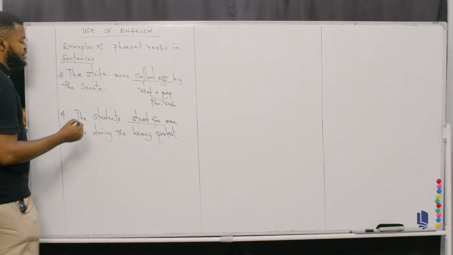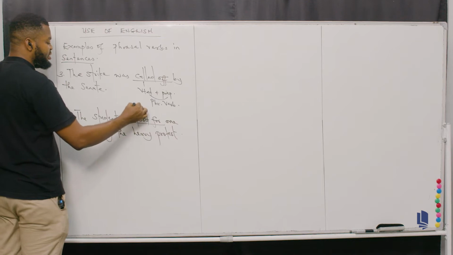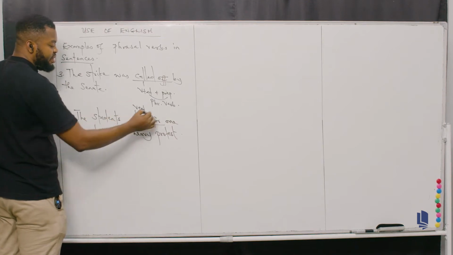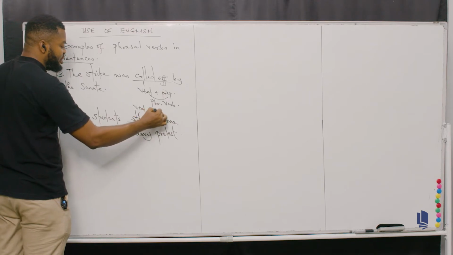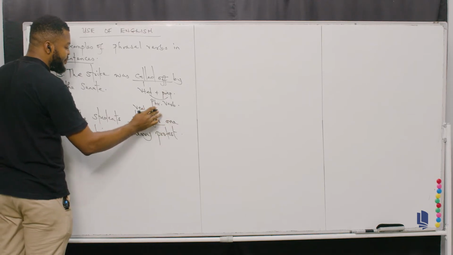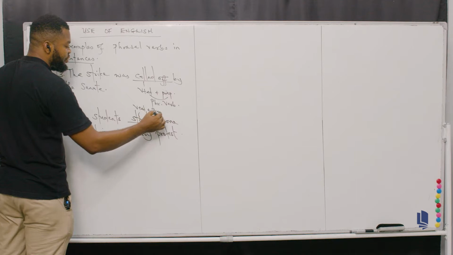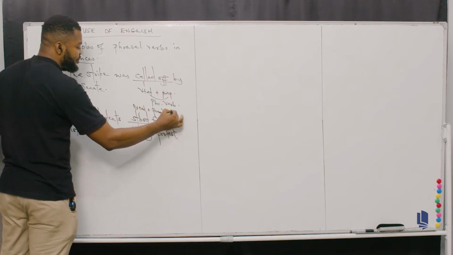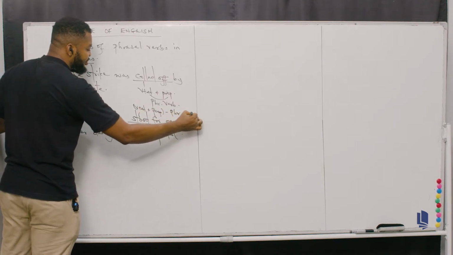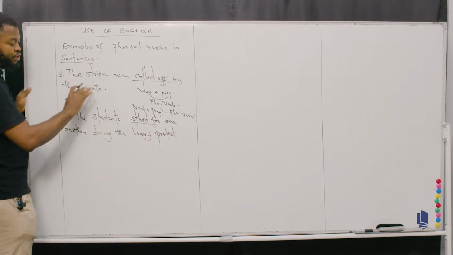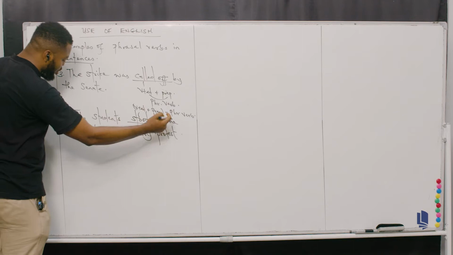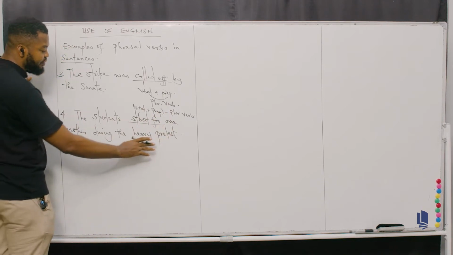So here, what you have, stood for, is also verb plus ed plus what? For here is what? That's a preposition, that's prep. So if you combine these together, what would you have? You would have a phrasal verb. So the students stood for one another during the heavy protest.